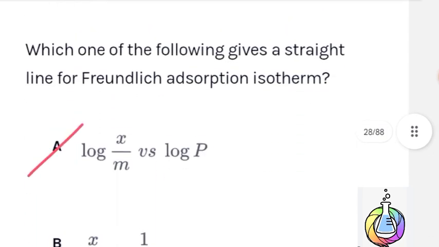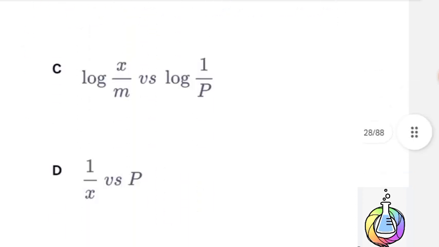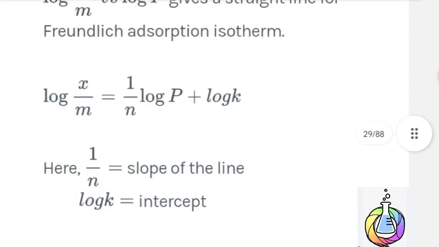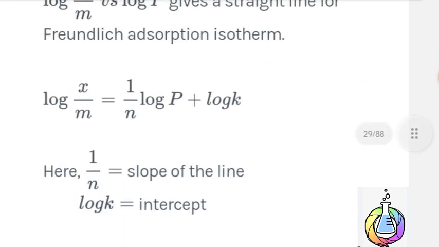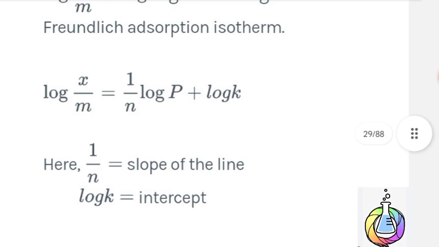Next question. Which one of the following gives a straight line for the Freundlich adsorption isotherm, which is log of x by m versus log of p graph, which we saw above just now. Log of x by m versus log of p. Therefore A option is correct answer. Here is the equation. Log of x by m is equal to 1 by n log of p plus log of k, where log of k is the intercept and 1 by n is the slope of the line.